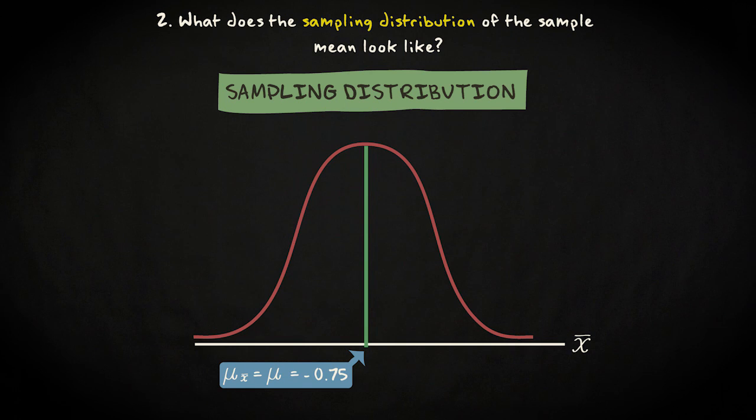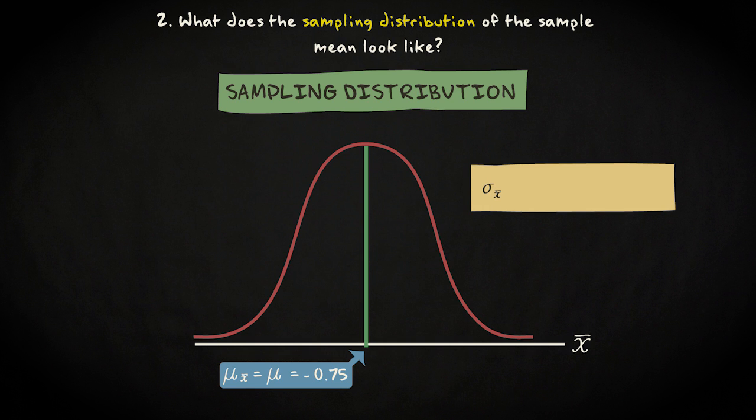The standard deviation of the sampling distribution, symbolized by sigma x bar, can easily be computed. It is the standard deviation in the population divided by the square root of n. That is 2.89 divided by the square root of 3000 equals 0.05. The cases in the sampling distribution of the sample mean are not individual cases, as in the population distribution, but an infinite number of sample means. This is symbolized by the x bar next to the mu and the sigma.